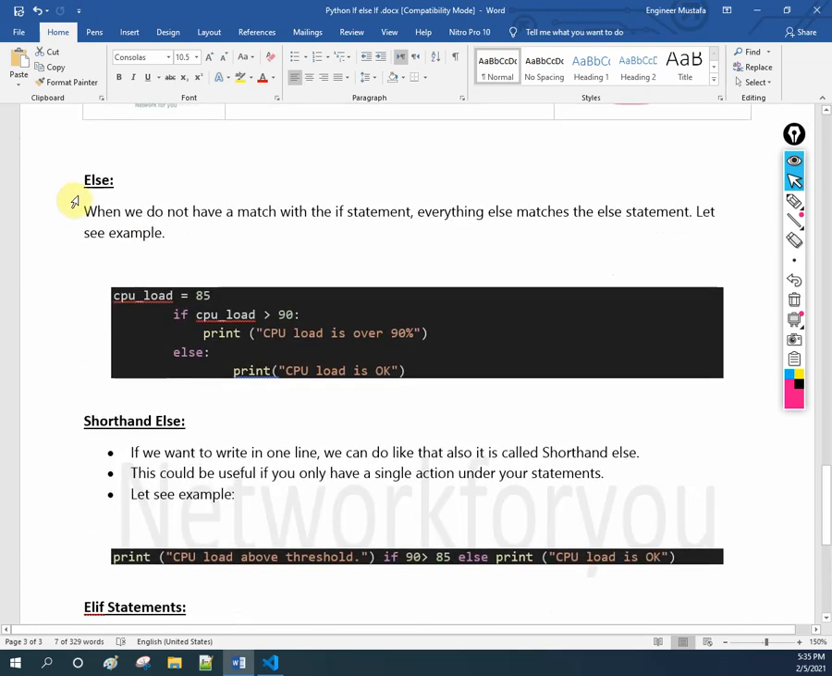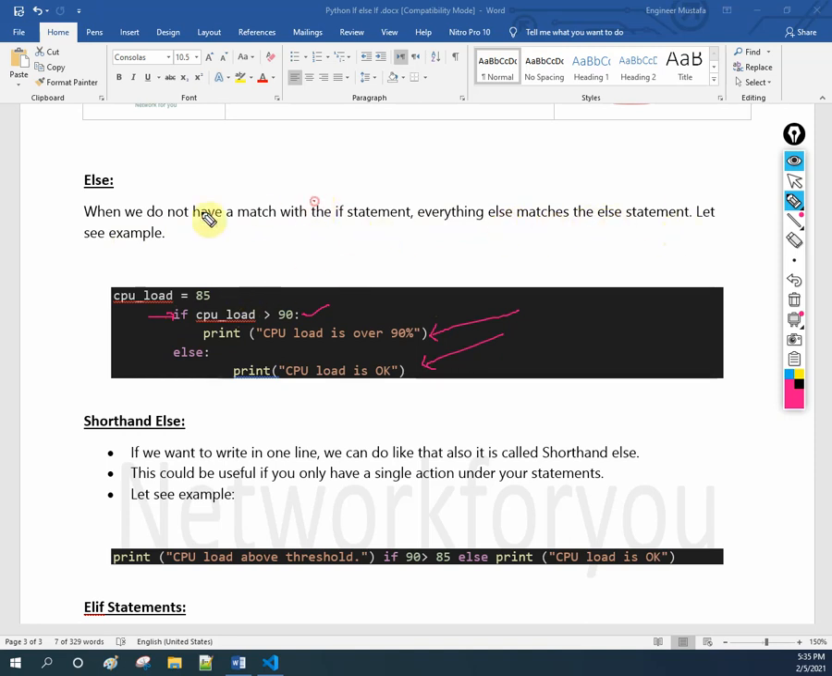After that we have else. When we do not have a match with the if statement, for anything else we can use the else statement. For example, see here, in simple terms, we are saying if CPU load is greater than 90, print this one. If it is not, then print this one. That's all. When we do not have a match with the if statement, everything else, whatever remains, matches the else statement.